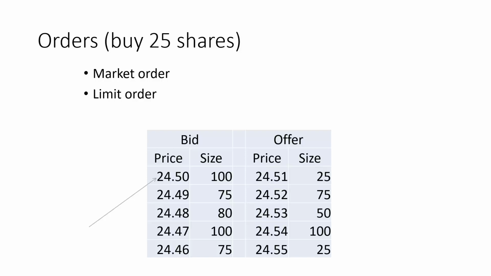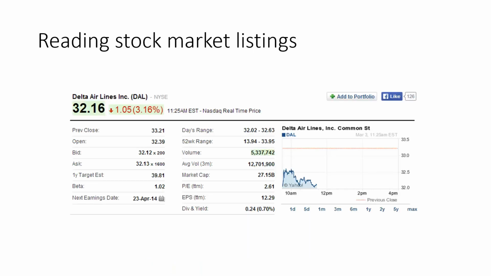Let's assume we also want to buy shares at that limit price, and let's assume we want to buy 25 shares. So what are we going to do? We're going to say, yes, I'll also buy 25 shares at the price of 24.50. Now, when we put our order into the screen, the market sees 24.50 but the bid size is now 125 instead of 100. That's the only change that happens once we place our limit order.